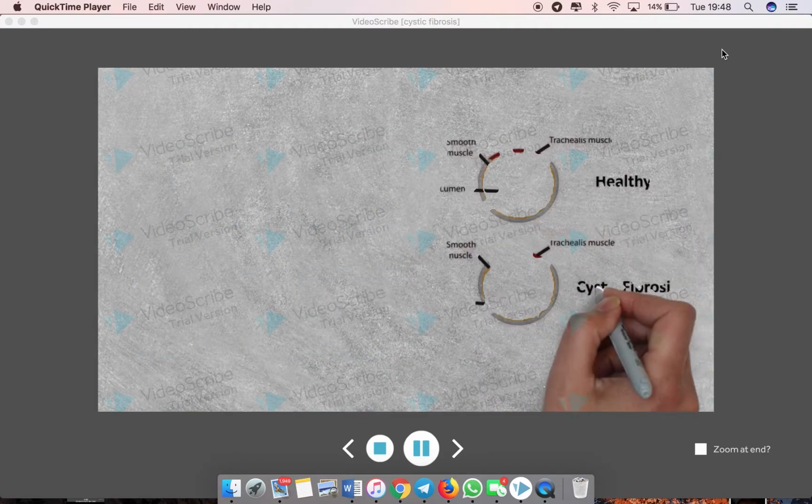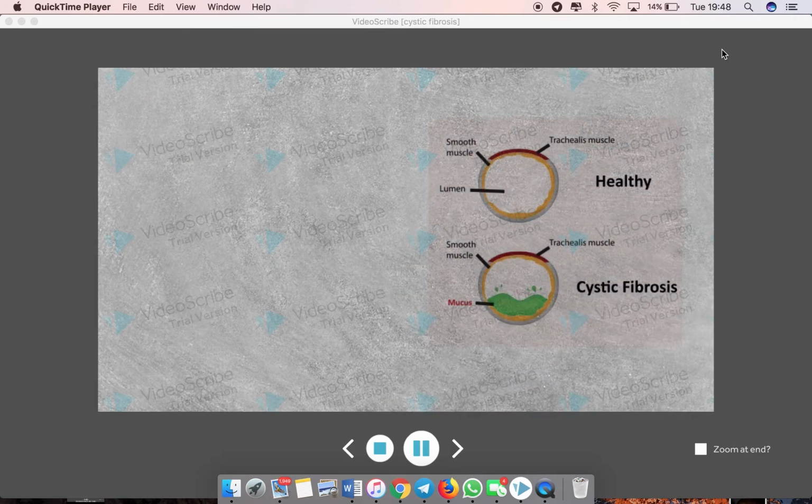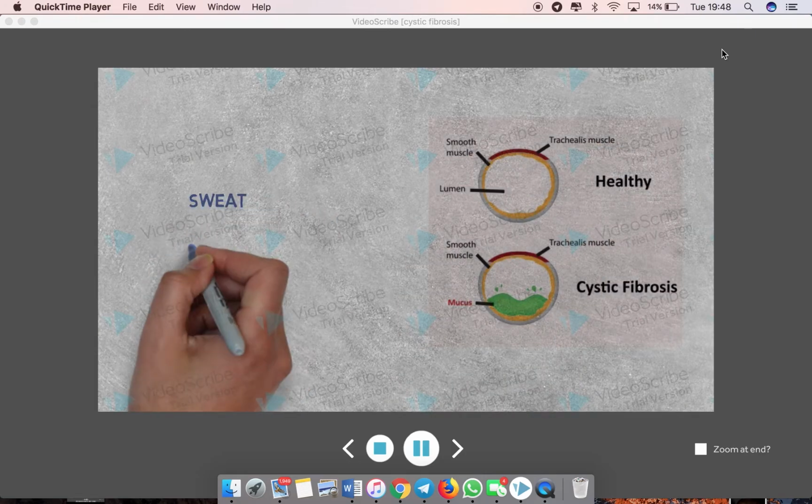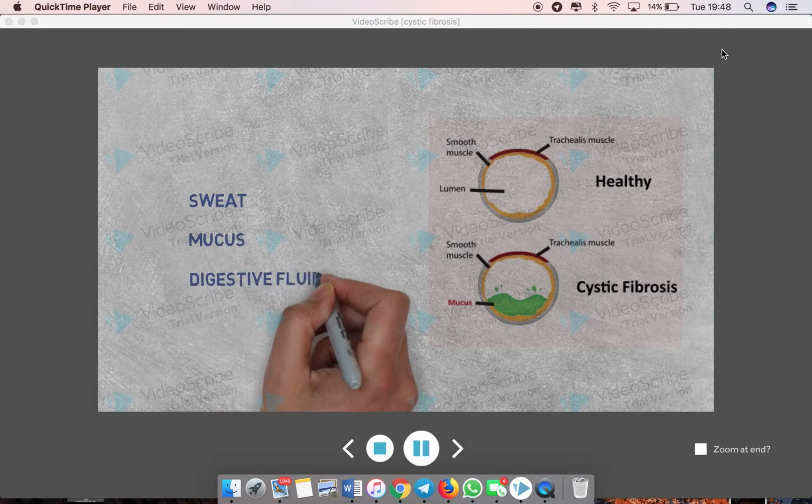CFTR is crucial in the body. It is involved in the production of various secretions, including sweat, mucus, and digestive fluids. Mutations cause the secretions to become thickened.